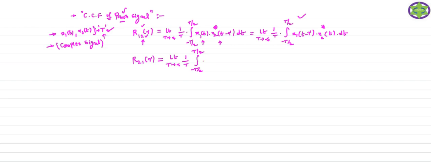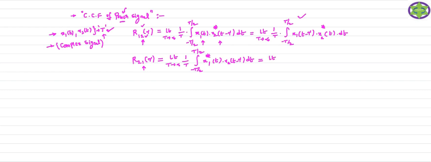When we consider R21 of tau, you just take the conjugate of the first signal, because it is the correlation of the second with respect to the first. So it is x2 of t minus tau dt. This is the cross correlation of the second signal with respect to the first signal, the cross correlation of the power signal. I can rewrite this formula in this fashion also.